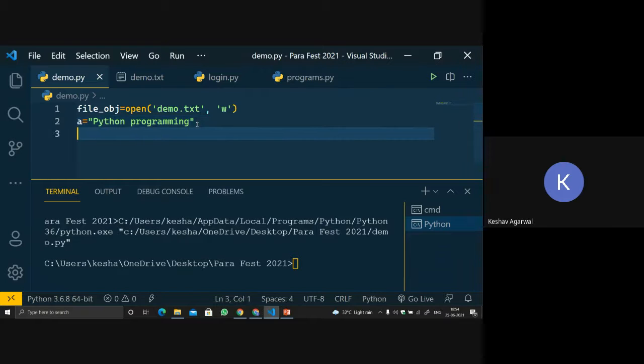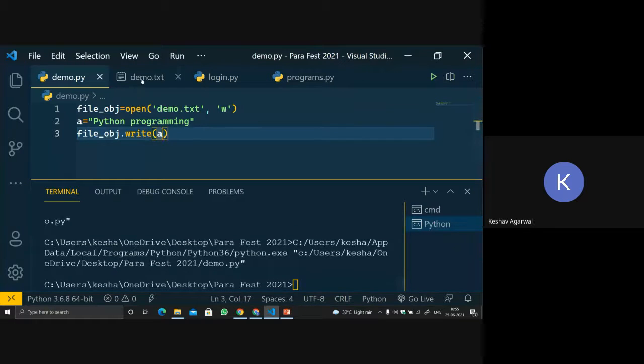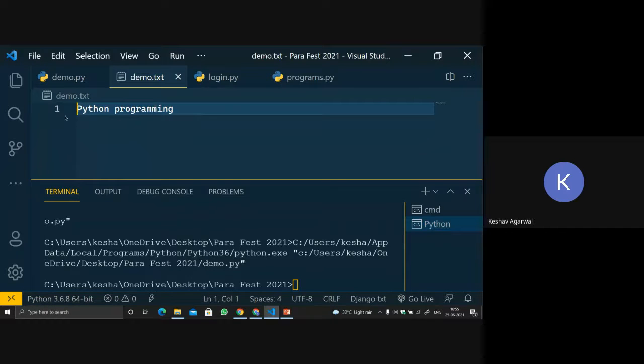So let's write the format: file object dot write. This is a function that will be used for writing inside this particular file, and we pass a string. You can also pass it like this, any text, but what I'm doing is passing the variable a. Let's run the code again. It will run with no output, and when we check, it's written Python programming.